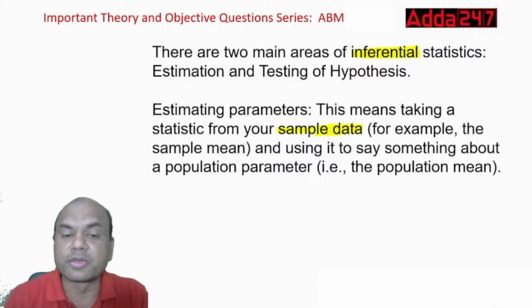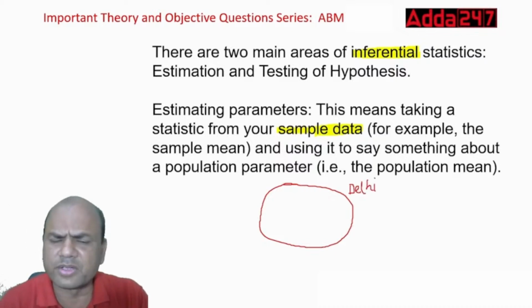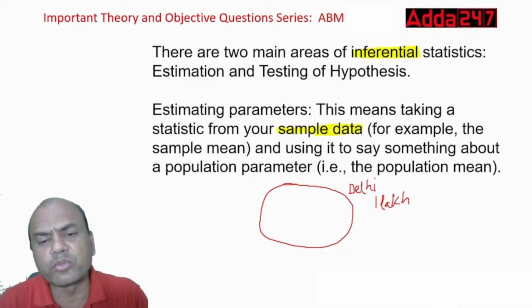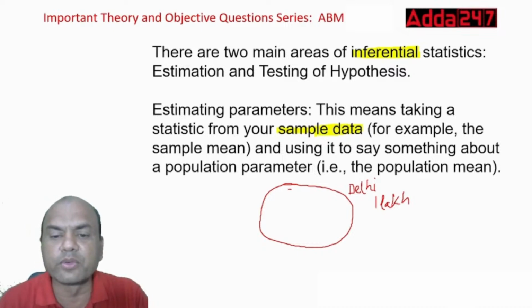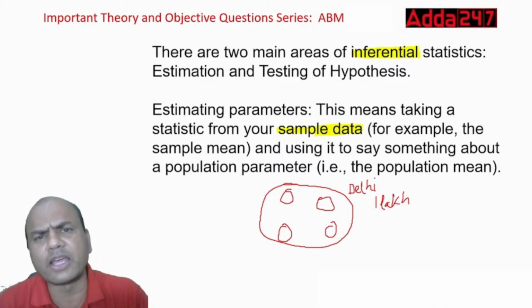Suppose this is, let's say, my state. Let's say Delhi. So let's say I have to do a survey of 1 lakh people in Delhi. Will I be able to do a 1 lakh people survey? Not possible. So what will I do? I'll take samples from four corners of Delhi and find out whatever I require. Suppose I require the salaries of these 1 lakh people of Delhi. I require the average salary of Delhi.